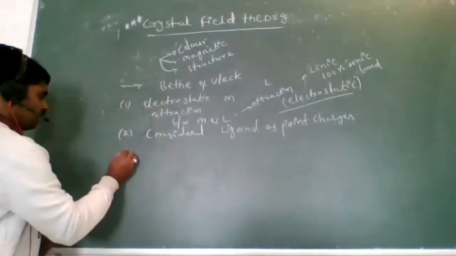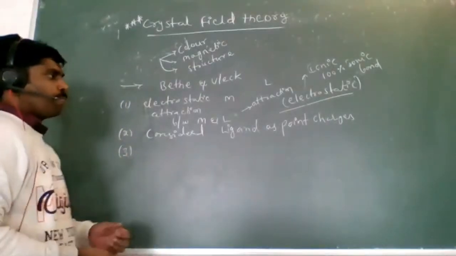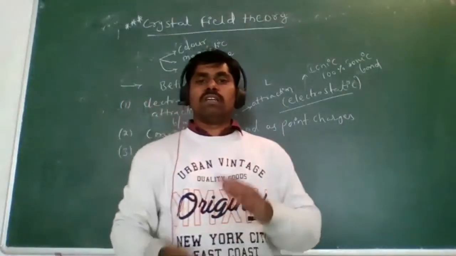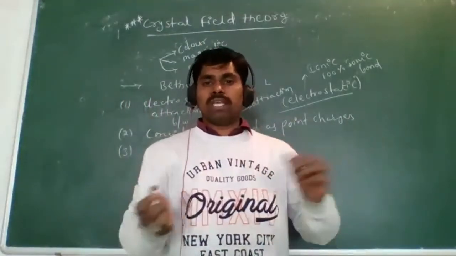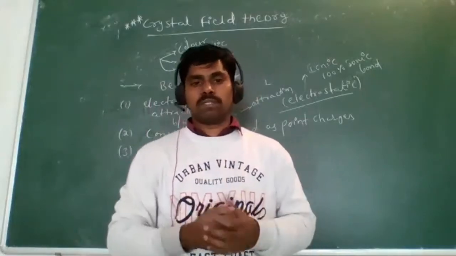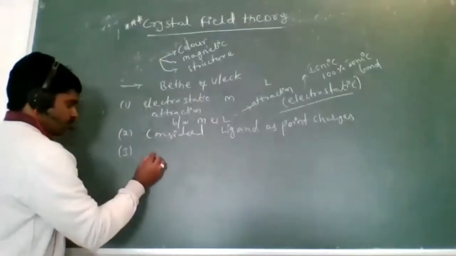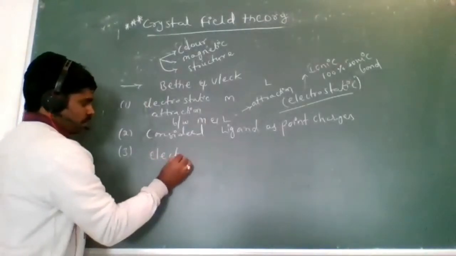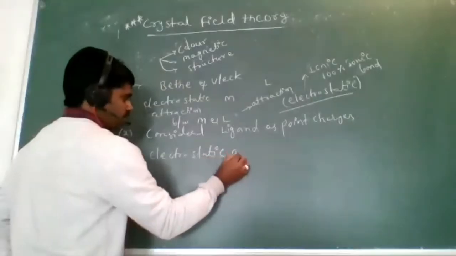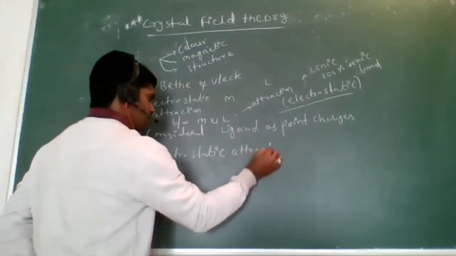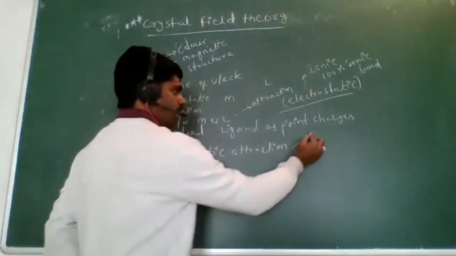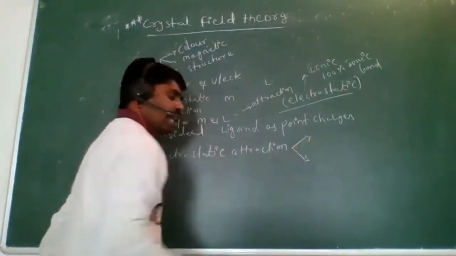Next, the third point. Look at here. The electrostatic attractions are again of two types. One depends on the ligand.